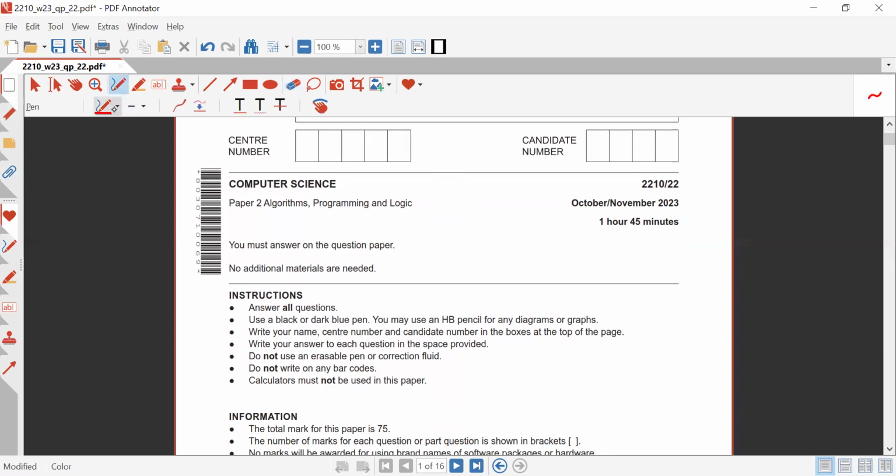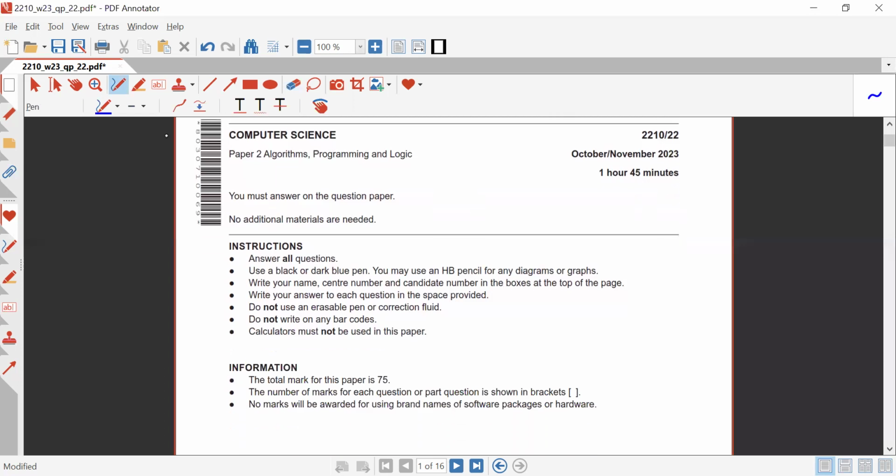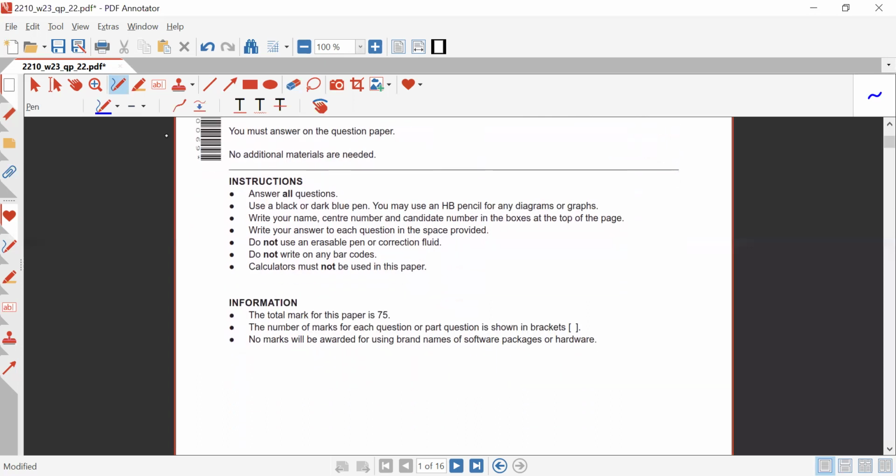And just after that, calculators must not be used in this paper at all. Information provided is that the total marks for this paper is 75. The number of marks for each question or part question is shown in square brackets over there. No marks will be awarded for using brand names, like for example, Microsoft or something like that.